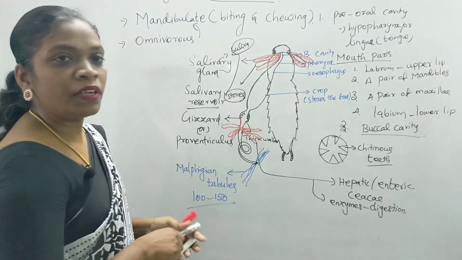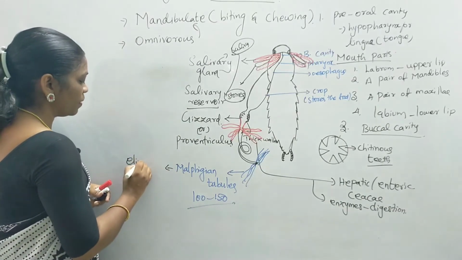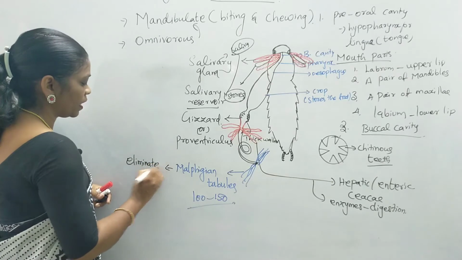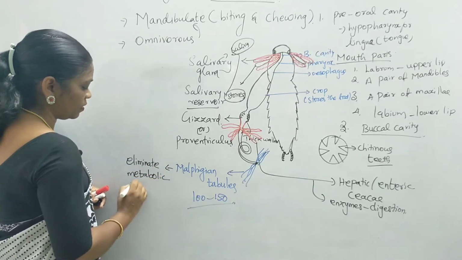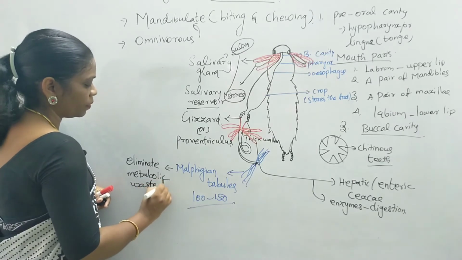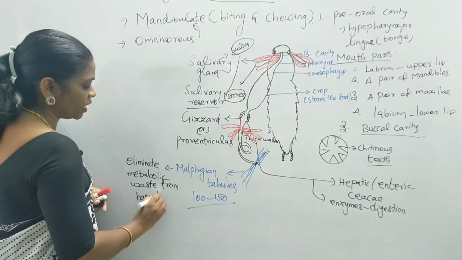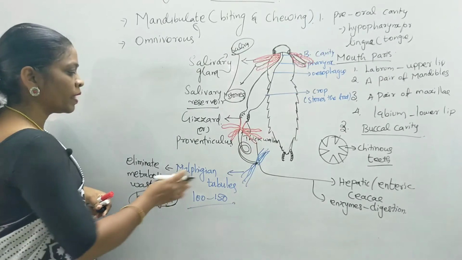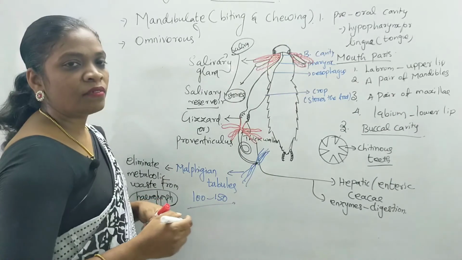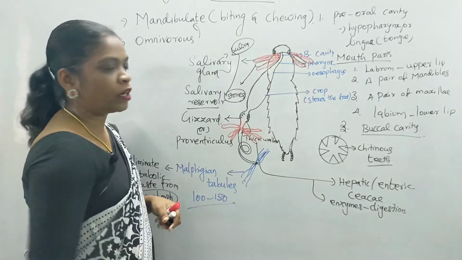What is the function of Malpighian tubules? They eliminate the waste, the metabolic waste, from the hemolymph. Hemolymph is nothing but the colorless blood found in this group of organisms. So they eliminate the digested waste, excretory waste and metabolic waste from the hemolymph of the organism.